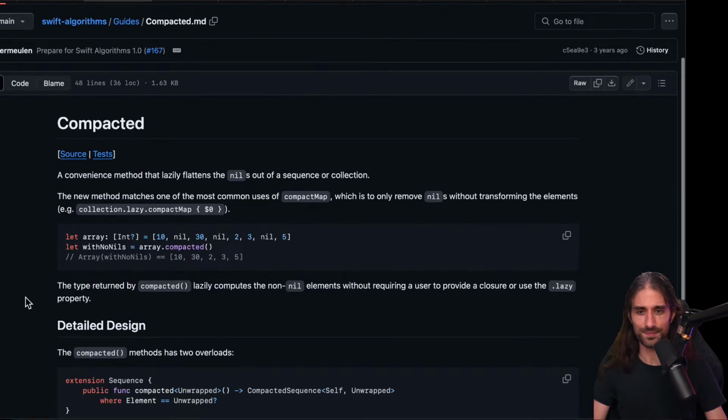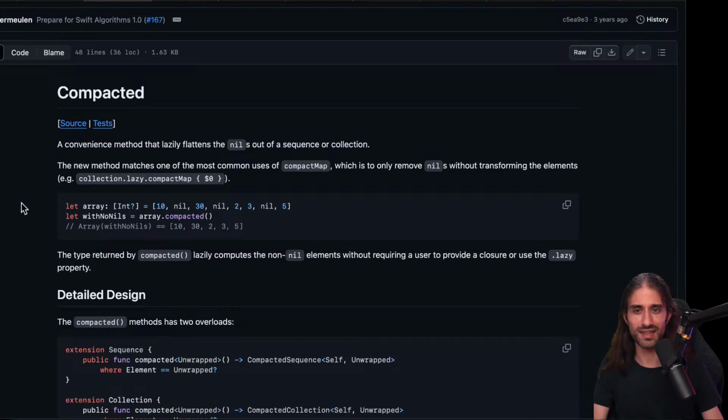So, compacted. A convenient method that lazily flattens the nil out of a sequence of collections. So I guess it's kind of like doing compact map and then $0 in the closure. That's interesting because this one I used to share GIFs of Swift tips on social media, and at some point you run out of ideas that come easily, and you're like, okay, what do I do for the next GIF?